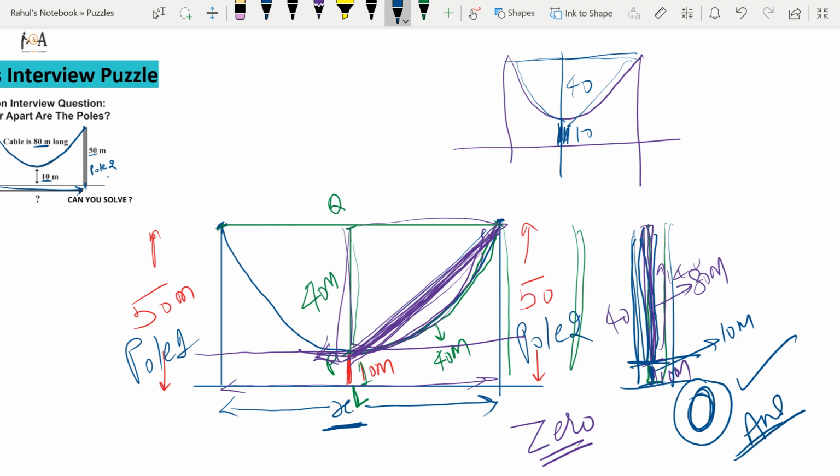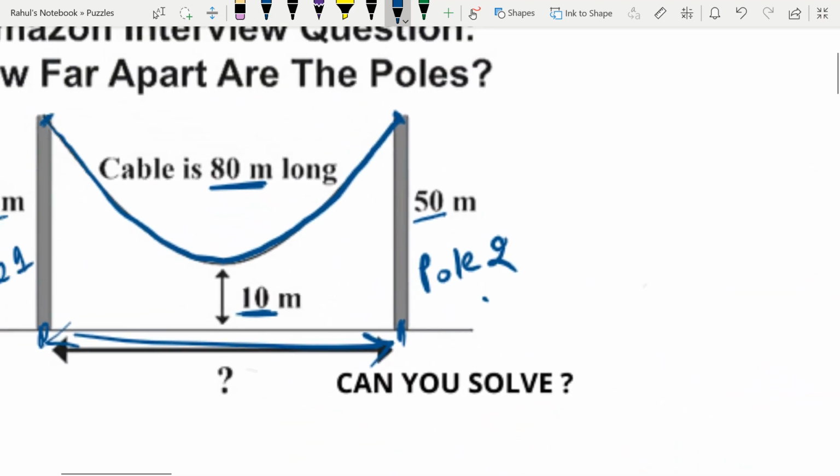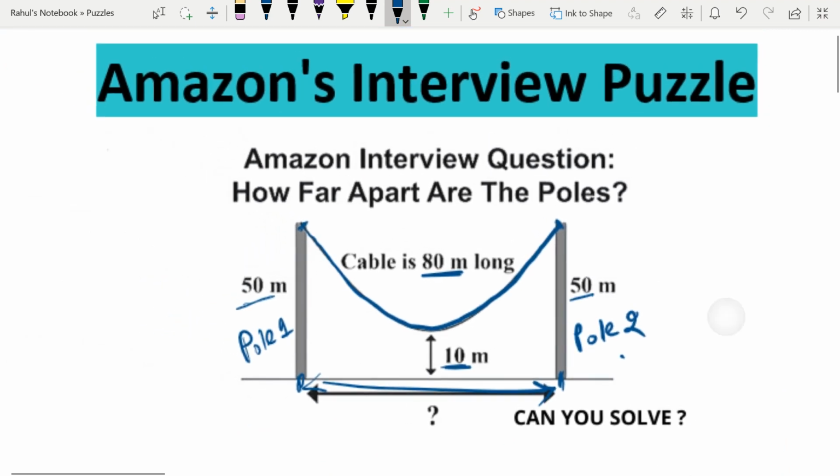So guys, this was the puzzle which was asked once in the Amazon's interview, and I hope that you have got the correct approach with us.